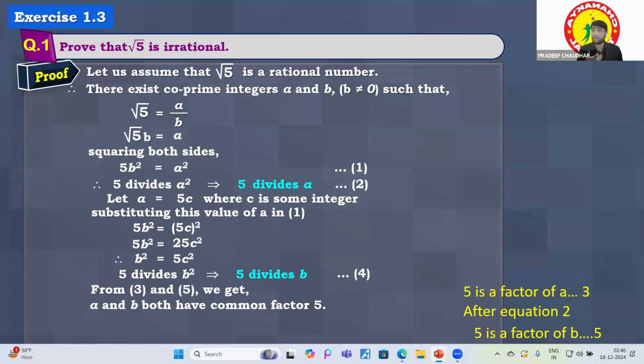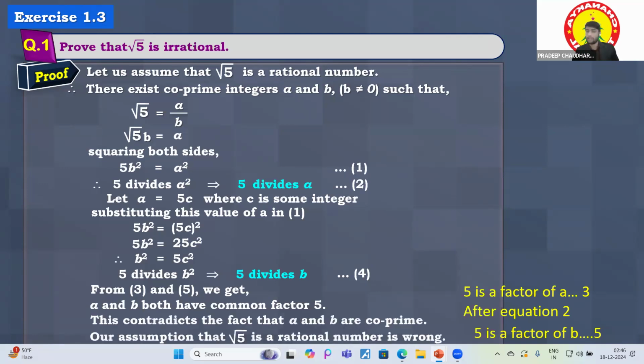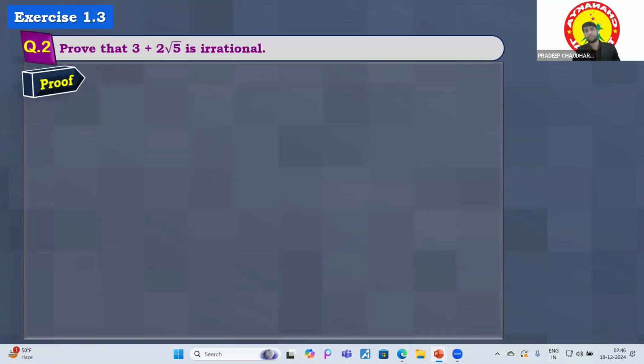So our approach was absolutely wrong. The approach means assuming these are co-prime, but they are not co-prime factors. So root 5 is not a rational number. If it is not a rational number, then it is called an irrational number. So we can write that root 5 is an irrational number.